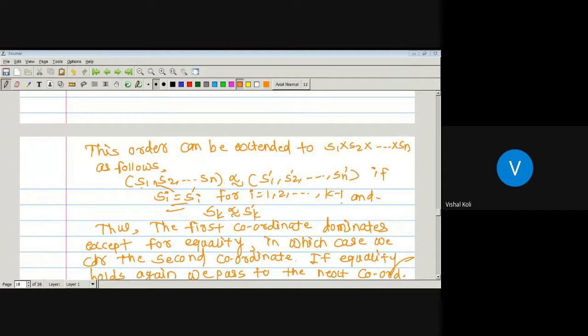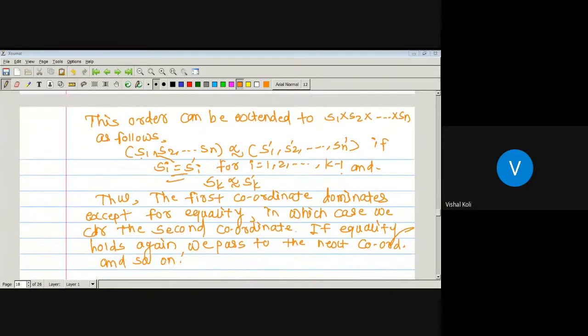That is, Sk minus 1 is equal to Sk minus 1'. But Sk precedes Sk'. Okay, and i can be any number. If for the first step only it is equal, and S2 strictly precedes S2', then there is no need to go to the third step. Okay.